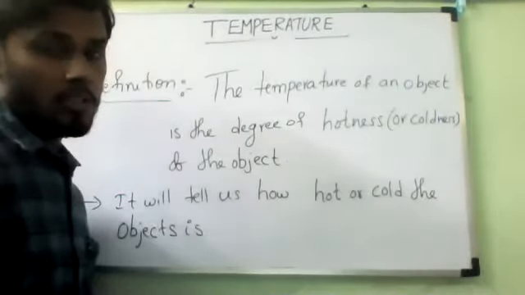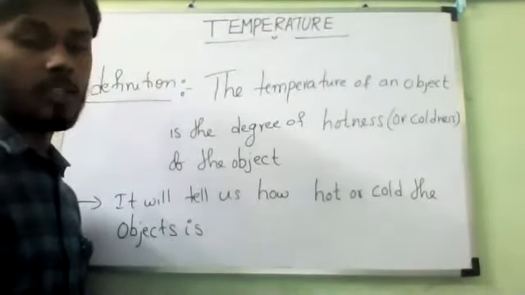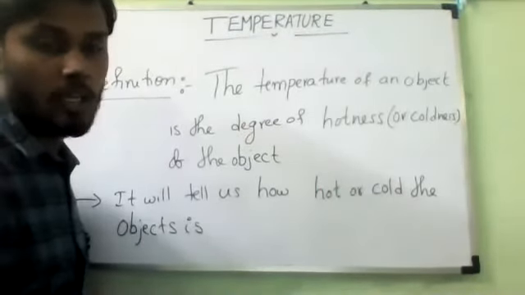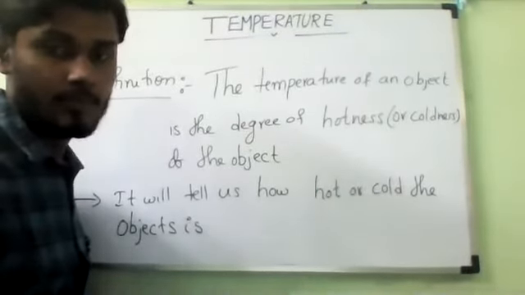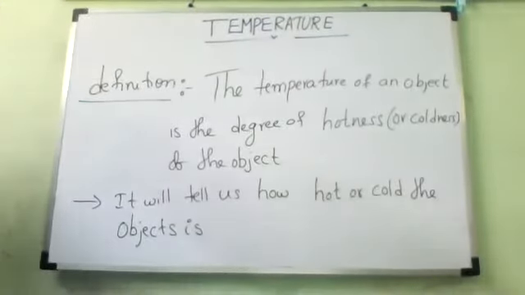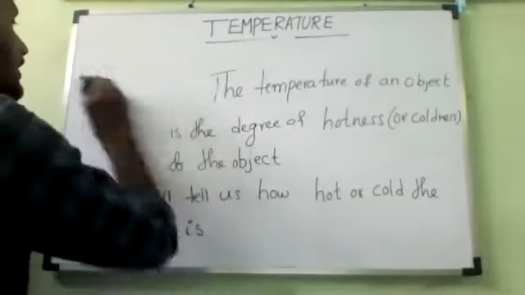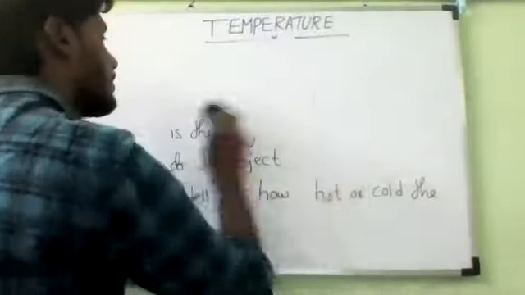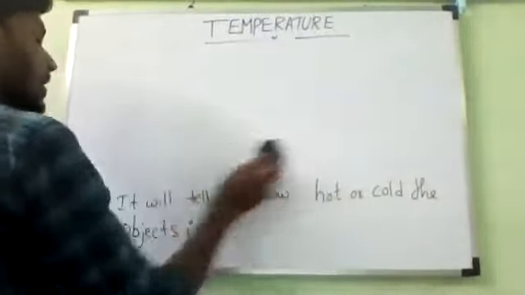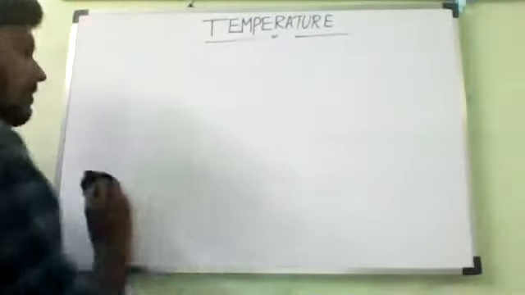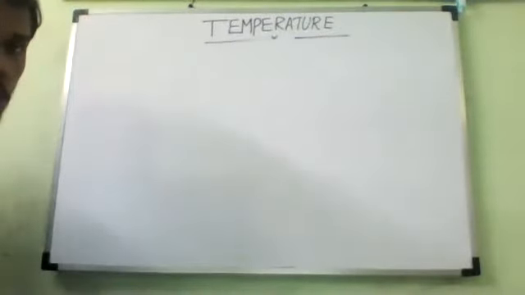So, examples. How can we write the example? The temperature of boiling water is... You can write.